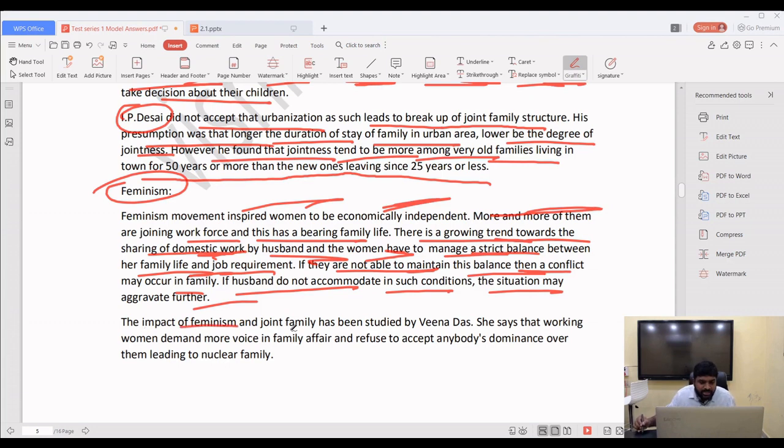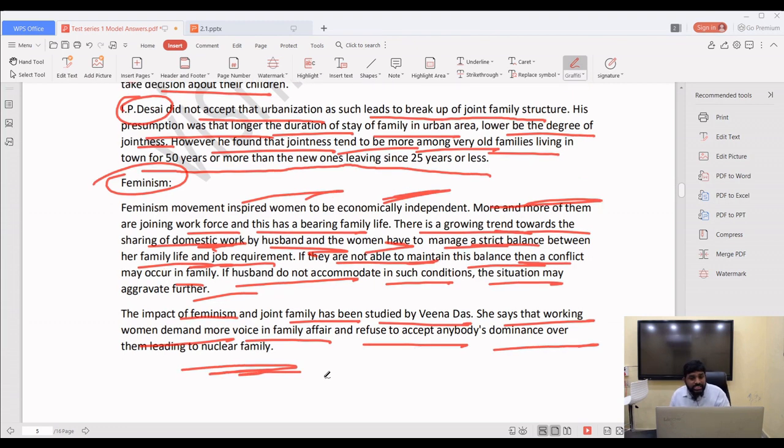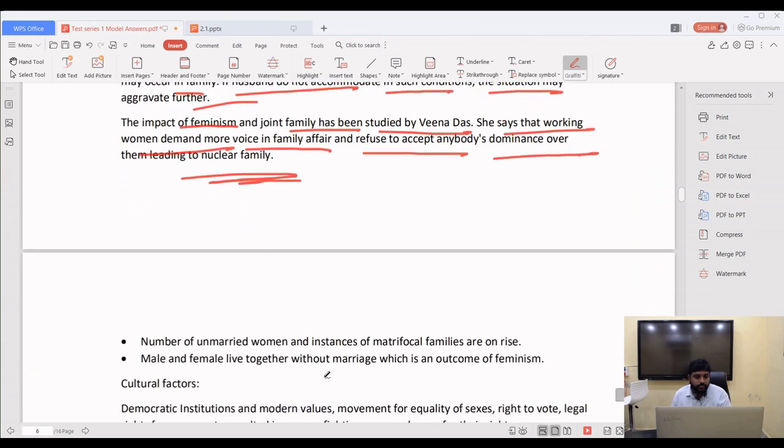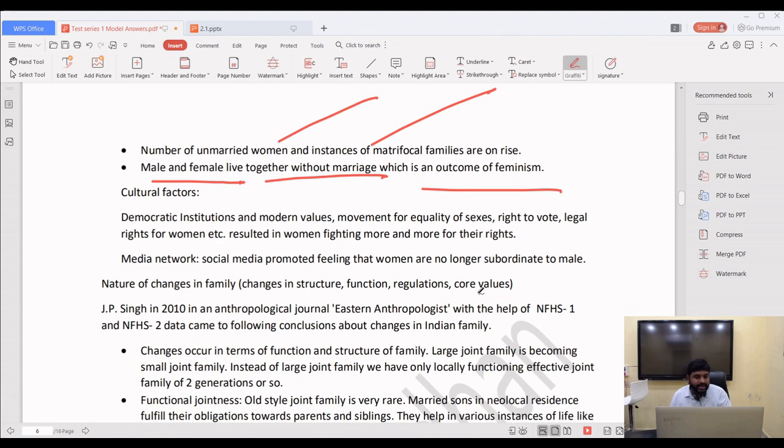The impact of feminism and joint family has been studied by Veena Das. She says that working women demand more voice in family affairs, refuse to accept anybody's dominance over them, leading to nuclear family. These are the impacts: the number of unmarried women and instances of matrifocal families are on the rise. Male and female live together without marriage, which is an outcome of feminism. Live-in relations are an outcome of feminism and liberality.